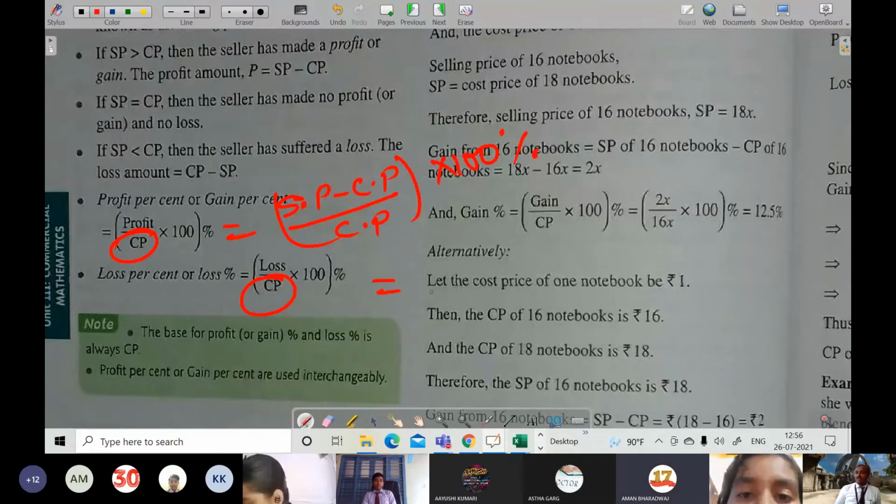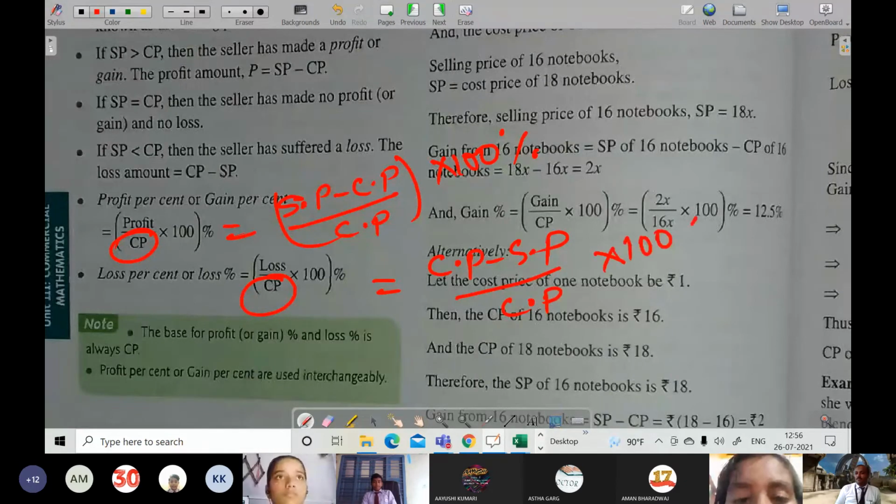And loss will become what? CP minus SP by CP into 100%. Got it? Yes, sir, got it, sir.